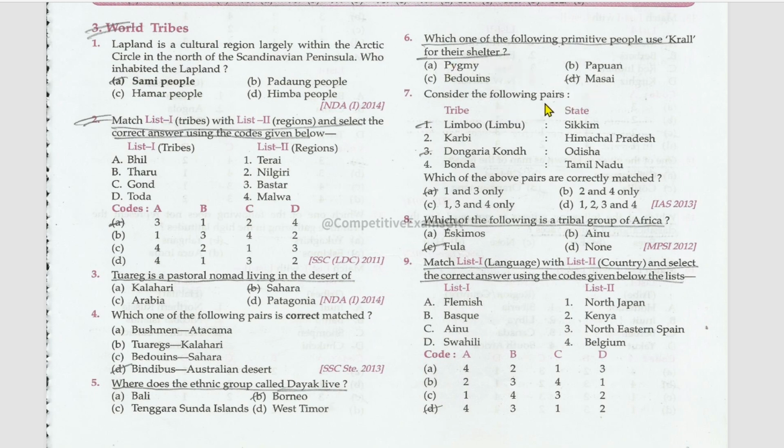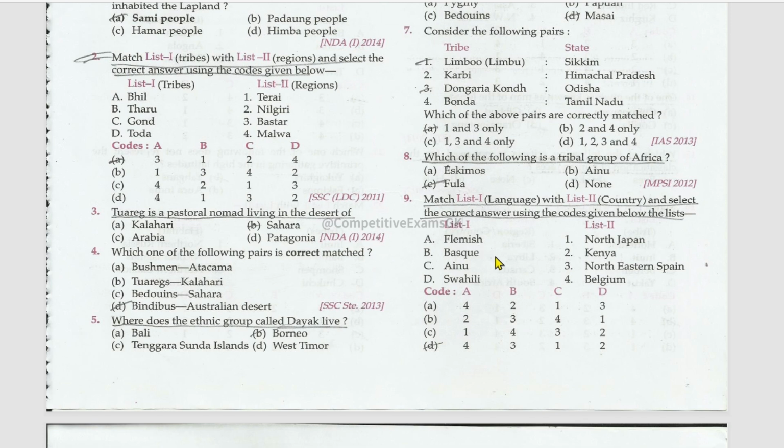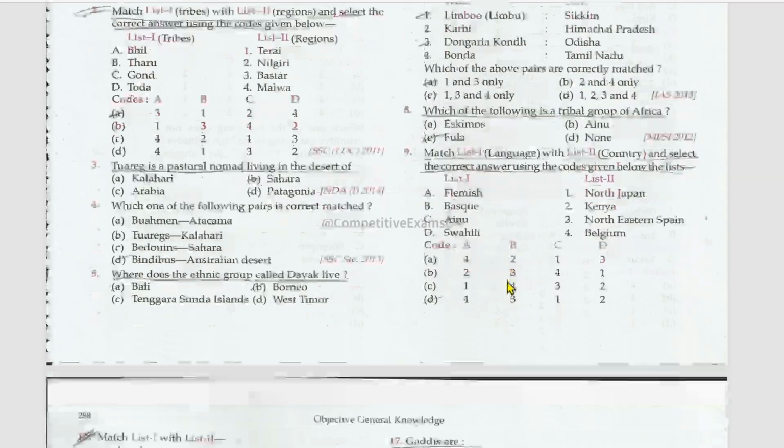Consider the following pairs: tribes and the states. Limbu, Sikkim, right? Karbi, Himachal Pradesh, no. Dongaria Kond, Odisha, right? Bonda, Tamil Nadu, no. 1 and 3 are correctly matched. Which of the following is a tribal group of Africa? That is Fula. Next is the matching. List one is language and list two is the countries. Flemish, Belgium; Basque, Northeastern Spain; Ainu, North Japan; Swahili, Kenya.